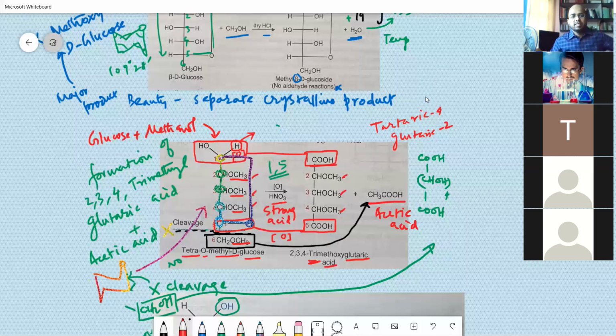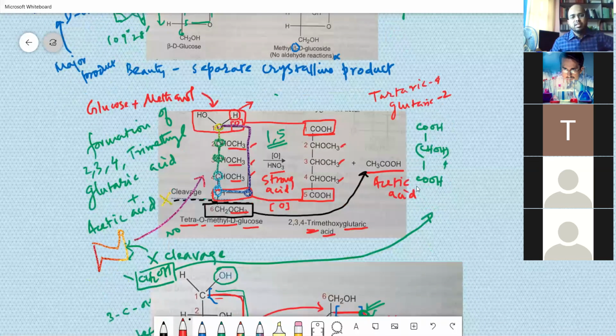This suggests the cleavage. Cleavage means breaking of a CH2OH group. Whatever inside the ring, it goes inside the ring, and it forms a long chain molecule like this. So the alpha methoxy and trimethoxy glutaric acid are suggestive of Haworth formula of glucose.